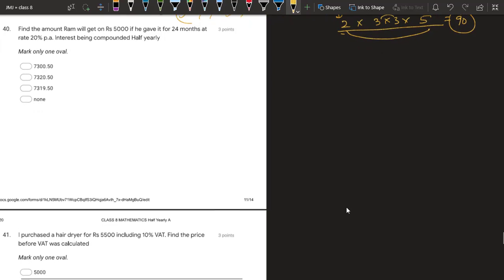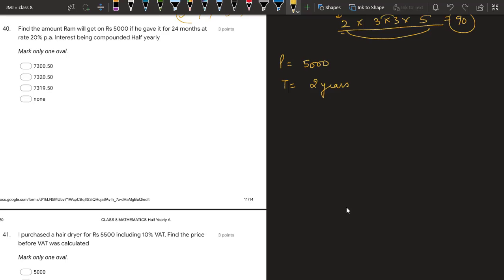Next question 40. Find the amount Ram will get on rupees 5,000 if he gave it for 24 months at 20% per annum, interest compounded half yearly. So the principal is 5,000 rupees. The time period is 24 months, or you can say 2 years.